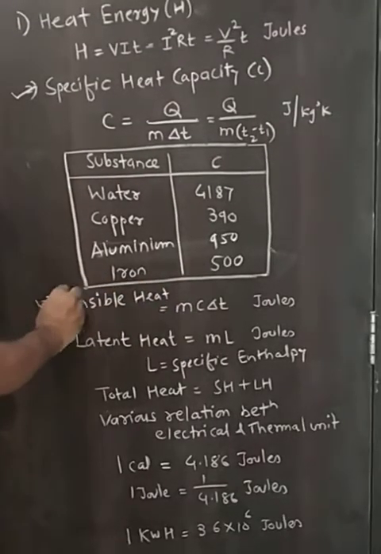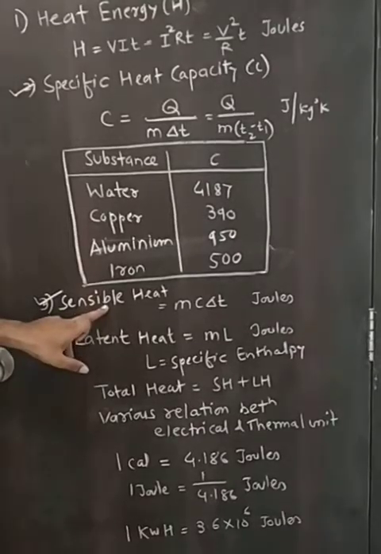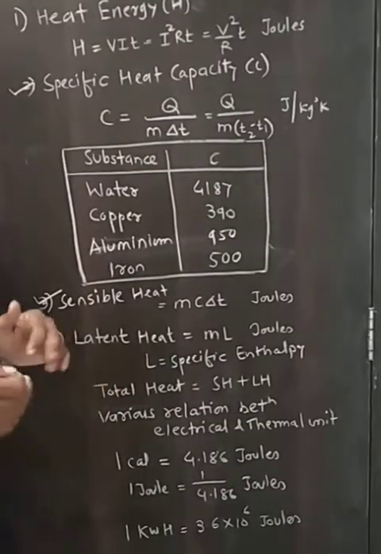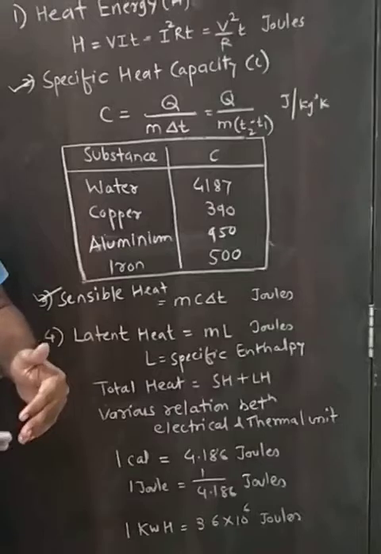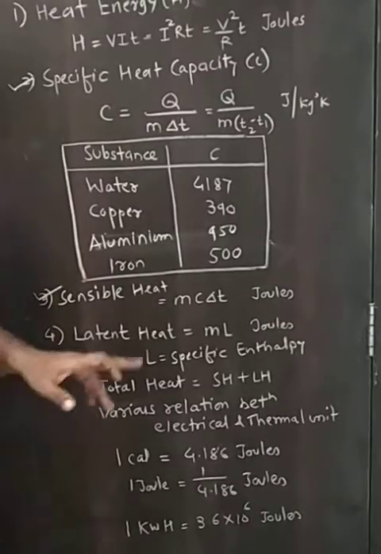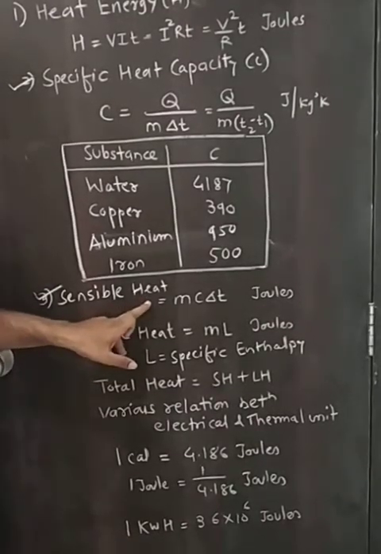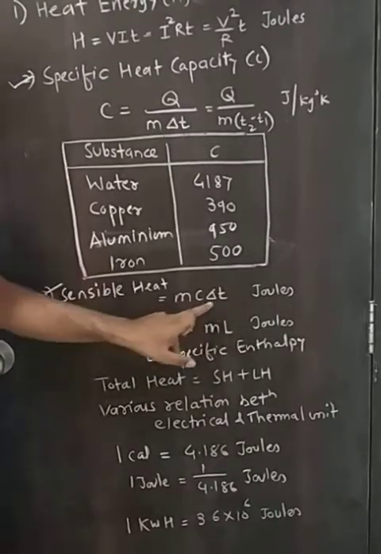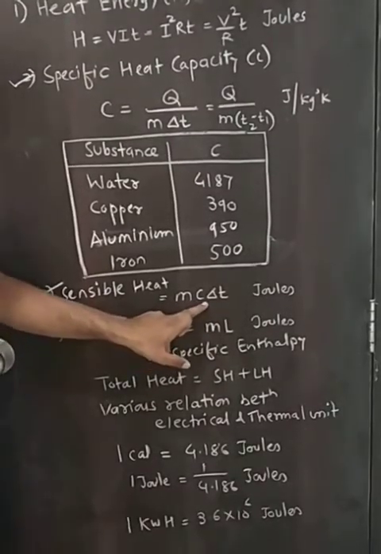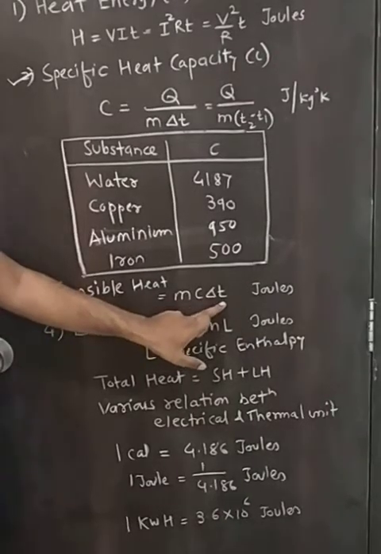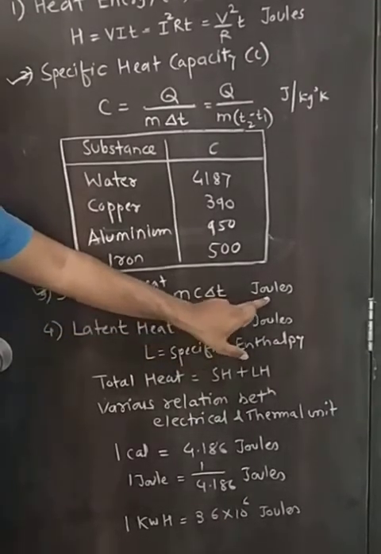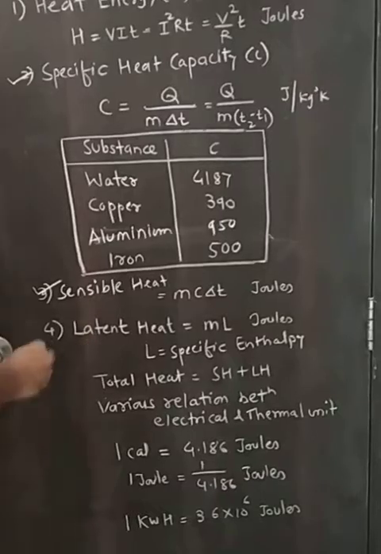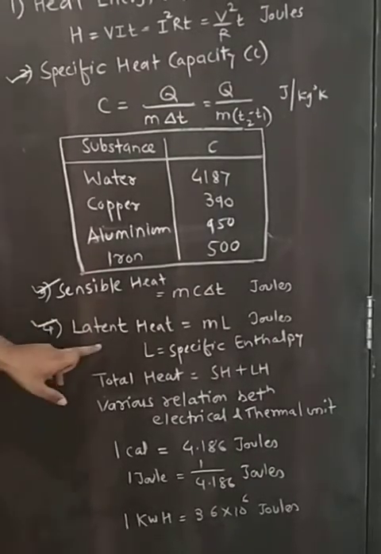Third definition, sensible heat. The amount of heat energy gained or lost when a change in temperature takes place is called sensible heat, and it is nothing but mc delta T, where m is mass, c is specific heat capacity, and delta T is change in temperature, measured in joules. Fourth definition, latent heat.